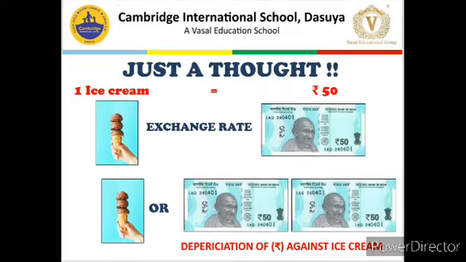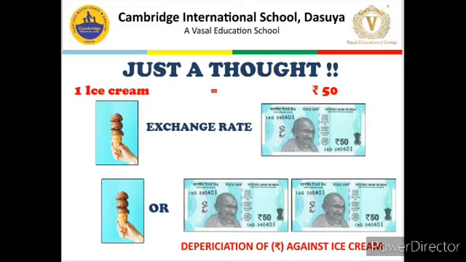Now, as you can see on your screen, one ice cream is equal to 50 rupees, or we can say that 50 units of Indian currency are required to buy 1 unit of ice cream. So, basically it is an exchange rate in which 1 unit of a good, ice cream, can be purchased by giving 50 units of Indian currency. Here the exchange rate will be 1:50, one ice cream for 50 Indian rupees.